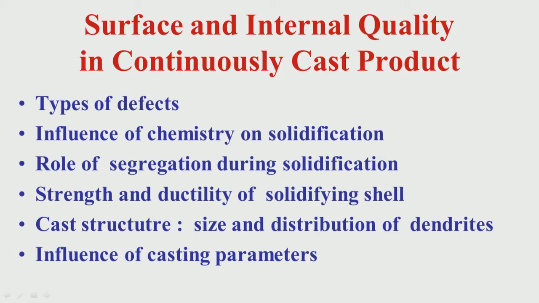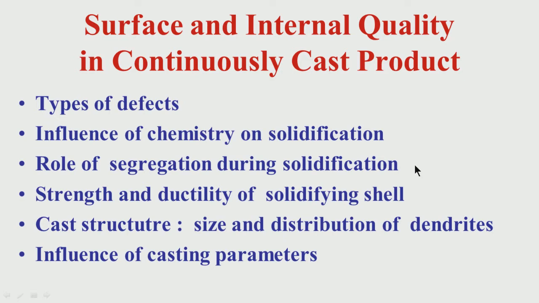Now, what I will be covering is what are the types of defects, what are the types of quality issues, and the influence of chemistry on solidification as such. Why is chemistry important? Because it controls the solidification sequence, how solidification takes place, whether it is delta or it is gamma, at what temperature delta-gamma transformation takes place, all these issues. Then another very important issue is the segregation.